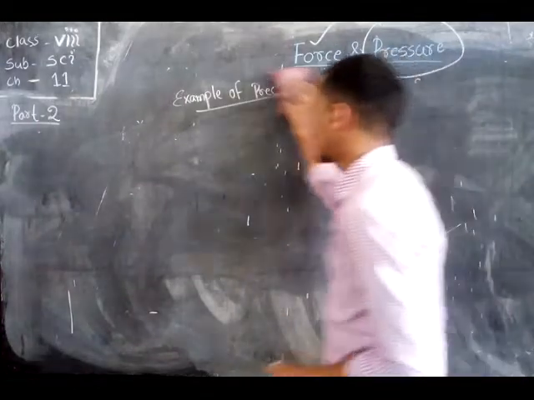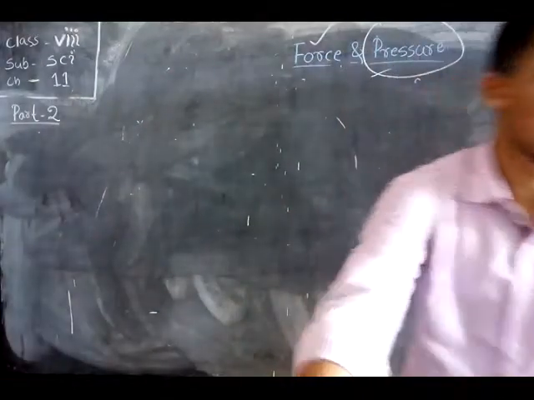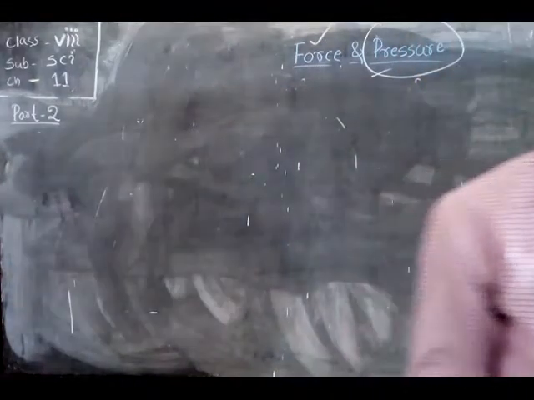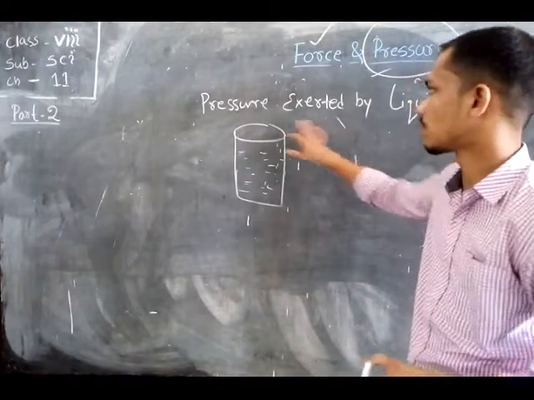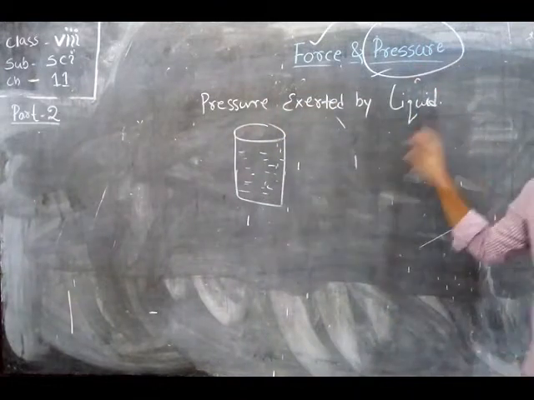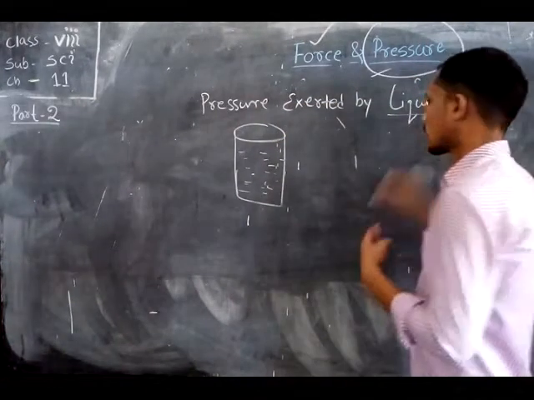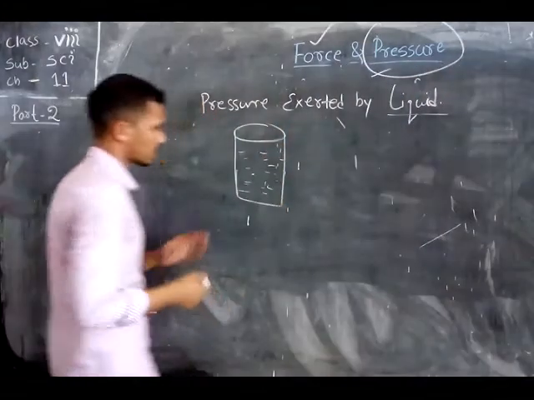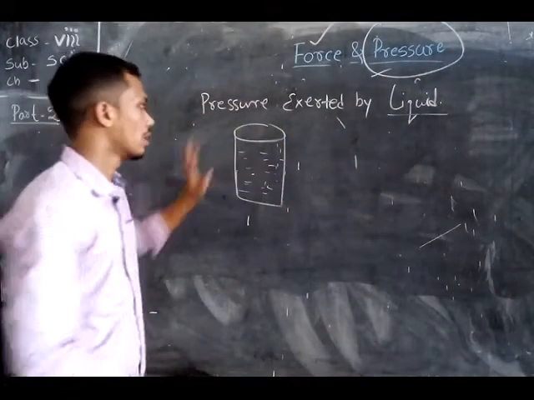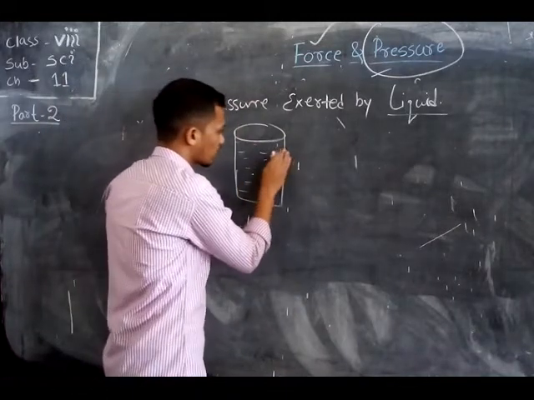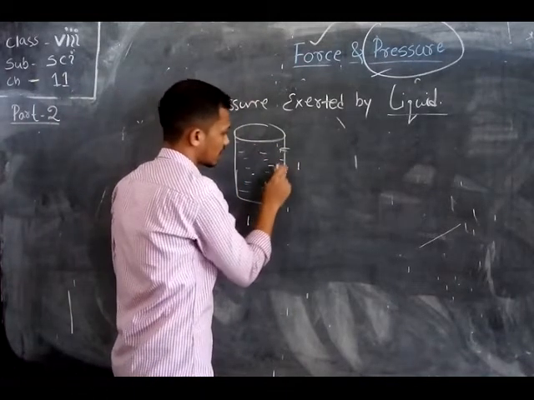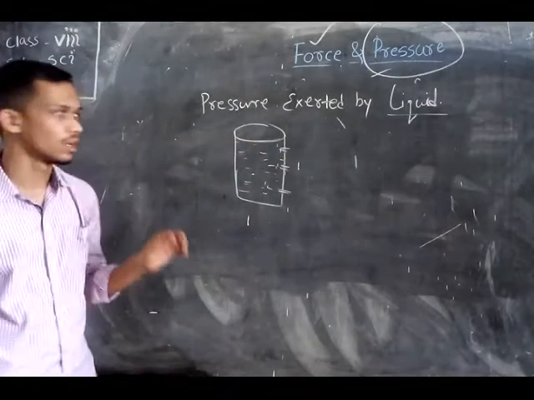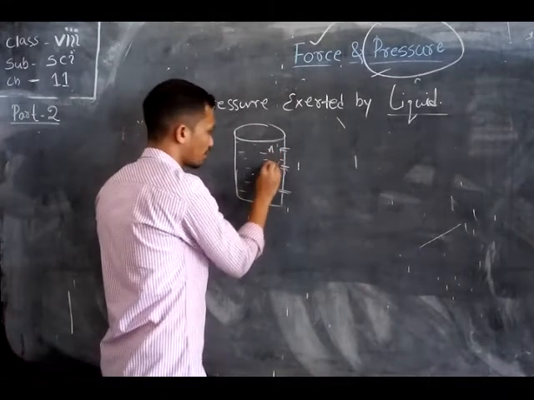Now let's discuss the pressure exerted by liquids, gases and solids. Here we are going to discuss the pressure exerted by liquids, and in which manner liquids exert their pressure. Suppose there is a container and we fill it with water. Take a hole from here and insert a pipe, and also immerse a pipe here. We see pipes here, A, B and C.